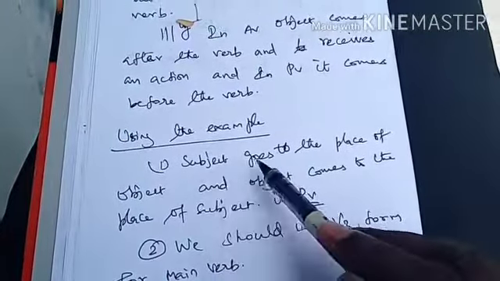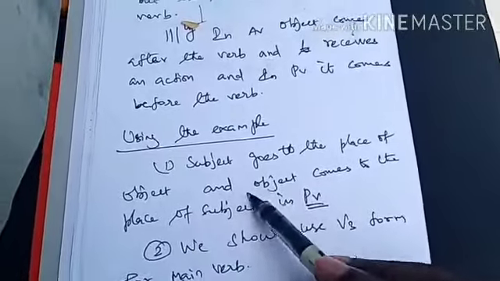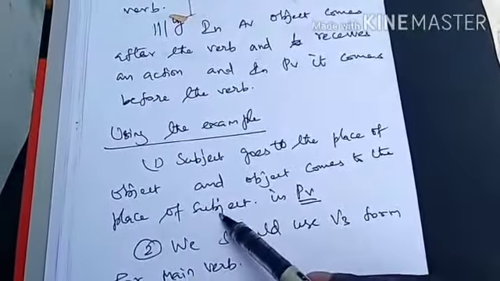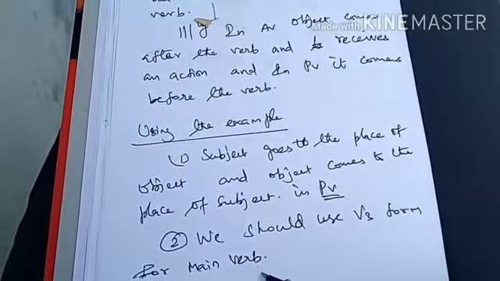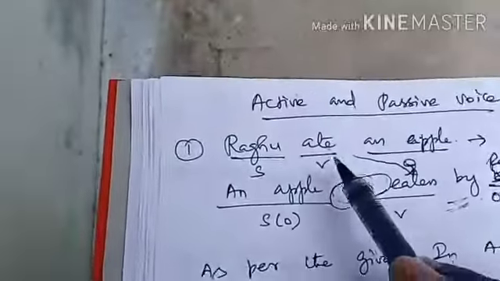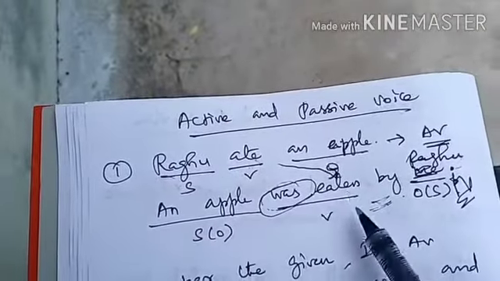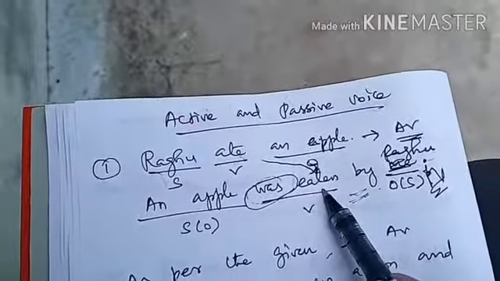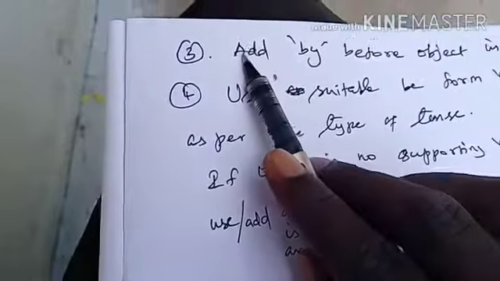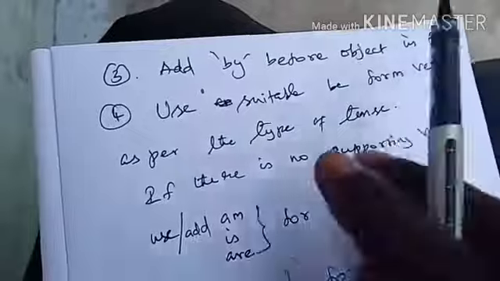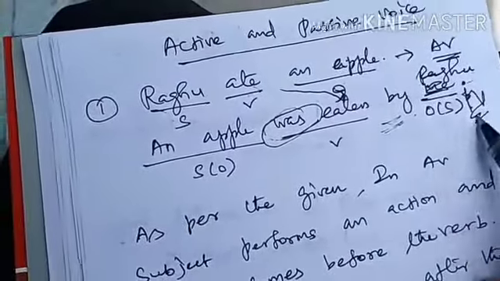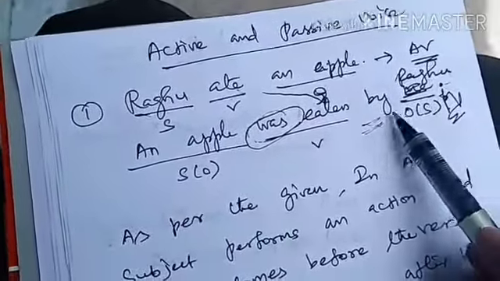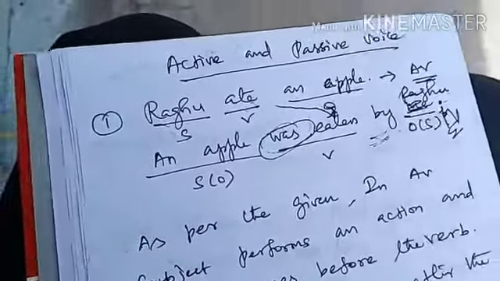What are they? Subject goes to the place of object and object comes to the place of subject in passive voice. What is the second one? We should use V3 form for the main verb. Here, ate is the main verb and its V3 form is used in passive voice. Third rule. What is the third one? Add by before the object in passive voice. See here, this is Raghu, the object in passive voice, and by is placed before this.